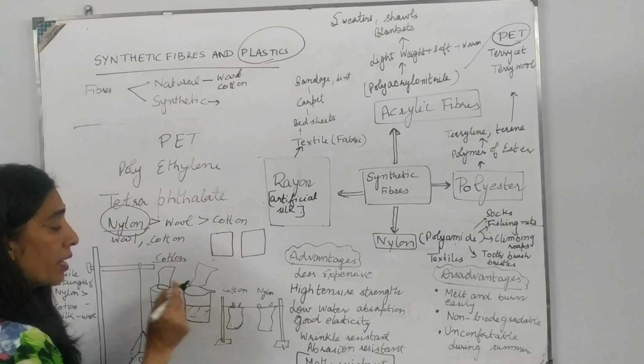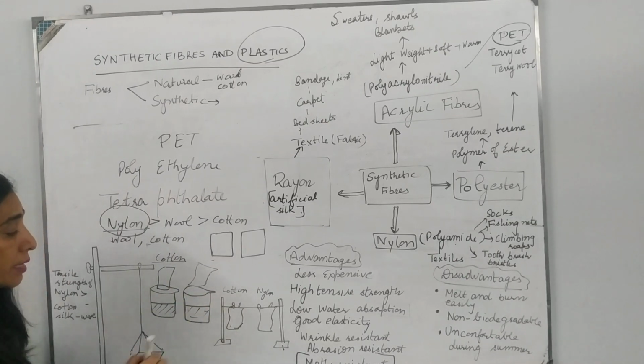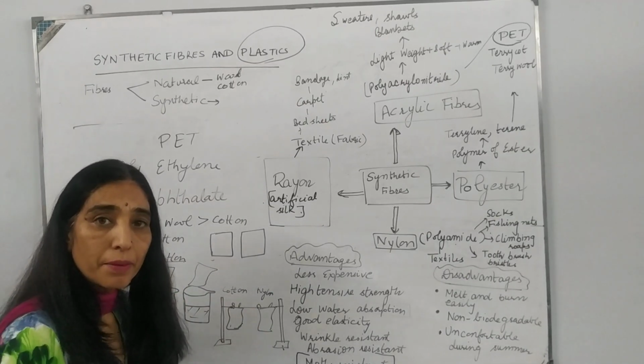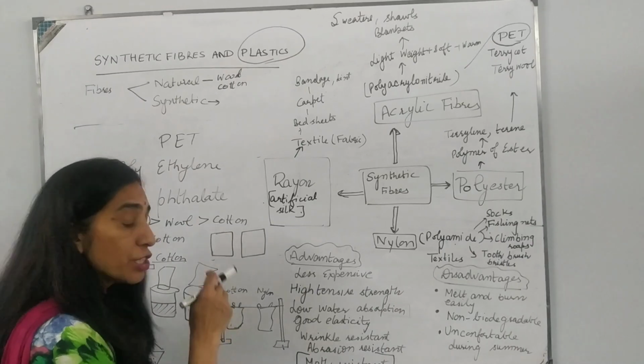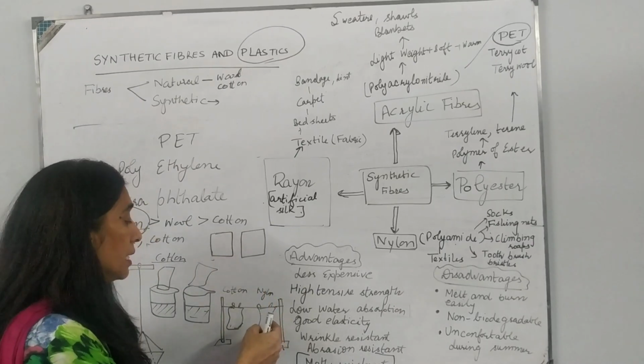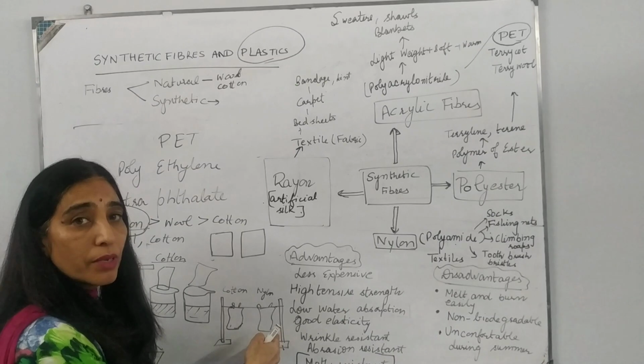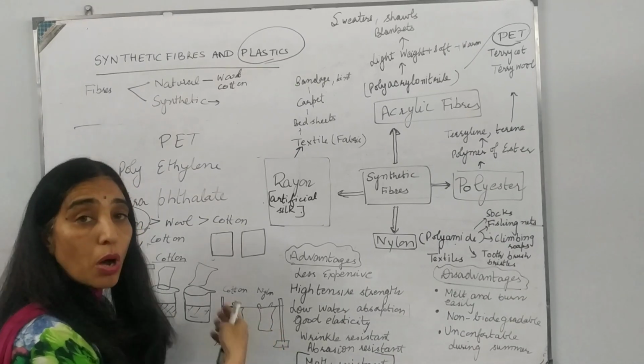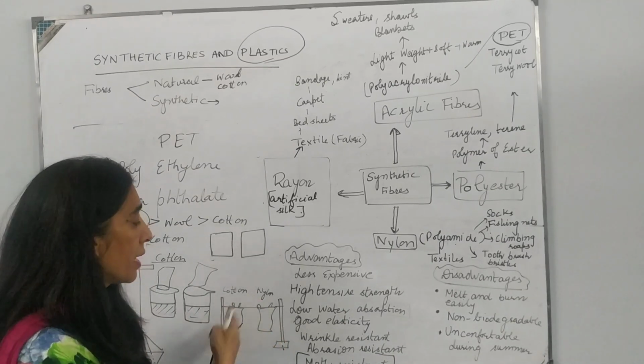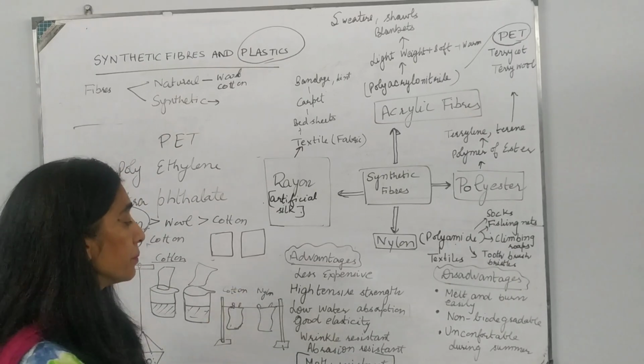It means synthetic fiber absorbs less water. When spread on the cloth line in the sun, the synthetic fiber dries very easily in very little time, whereas cotton takes longer.